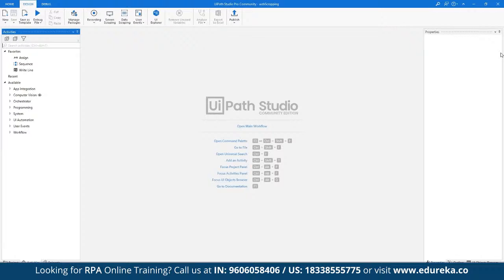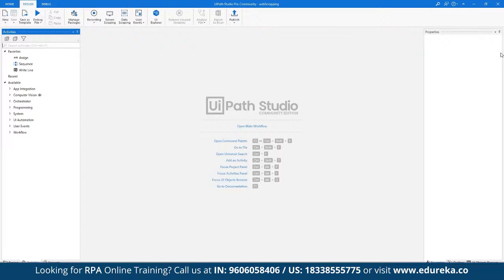file. And then we have the options to manage all the dependencies as a part of the packages, where we can install multiple dependencies for the automation workflows. In case you want to install certain plugins to work on specific platforms, we can do that. Then we have the option of record. We can use recording to record actions on desktop and virtual environments.